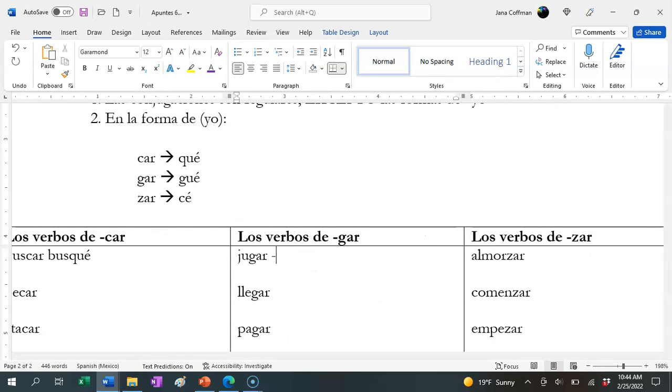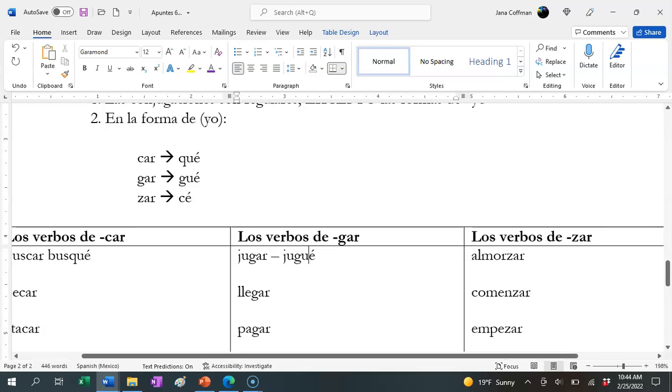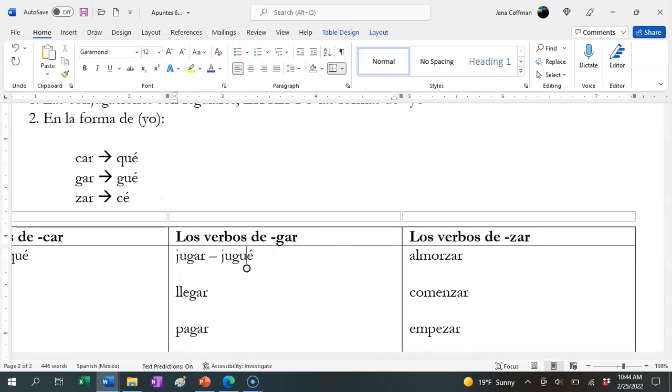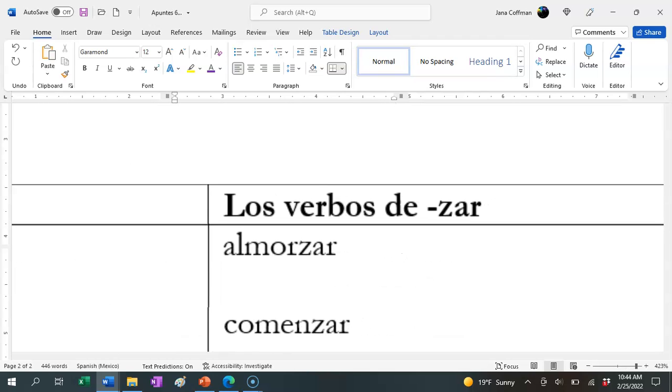All right, let's look at the verb jugar. If we did this regularly, suddenly we have the word jugé, but we need to keep it jugué with a hard G. So to indicate that this is still a hard G, we add a U after it, which tells Spanish speakers that instead of a he sound, it's a ge sound. Instead of ha, it's ga, to keep jugar.